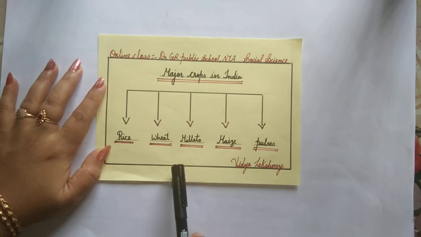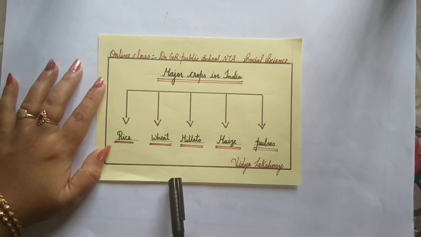Once again, the major crops in India are classified into four categories. They are food crops or food grain crops, cash crops, plantation crops and horticulture crops.